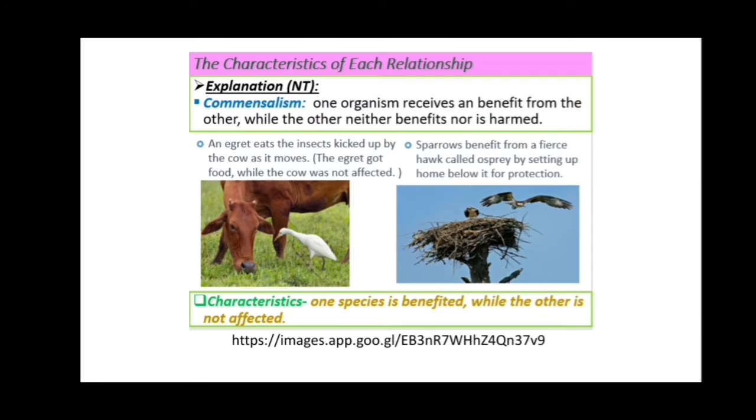Next is commensalism. One organism receives a benefit from the other, while the other is neither benefited nor harmed. Here an eaglet eats insects kicked up by the cow as it moves. The eaglet got food while the cow was not affected. Again, the sparrow benefited from a fierce hawk called the osprey by setting up its home below for protection.